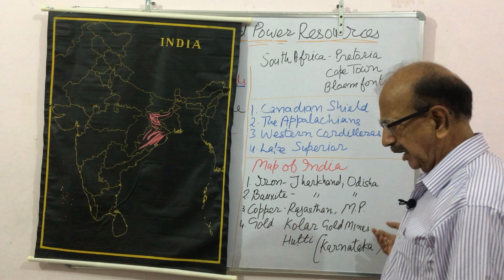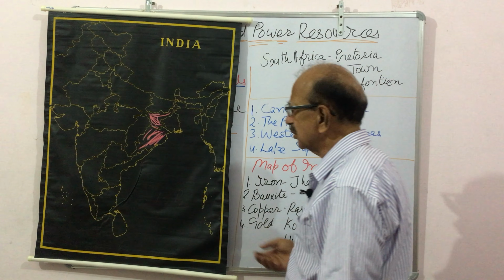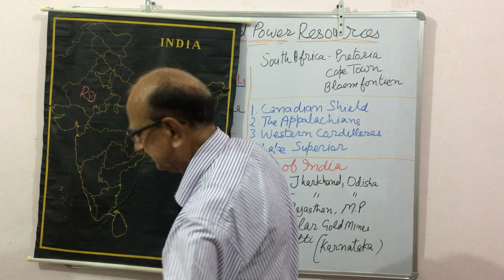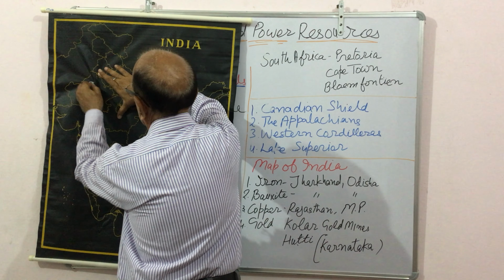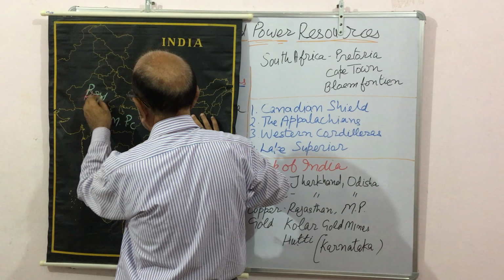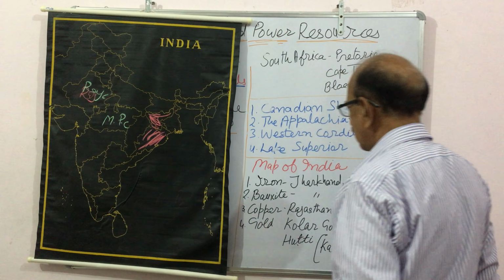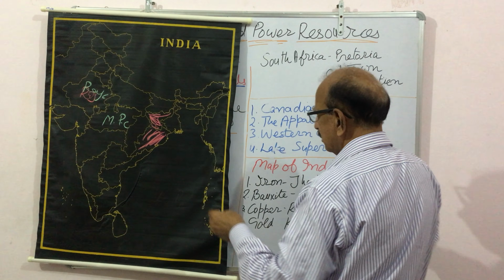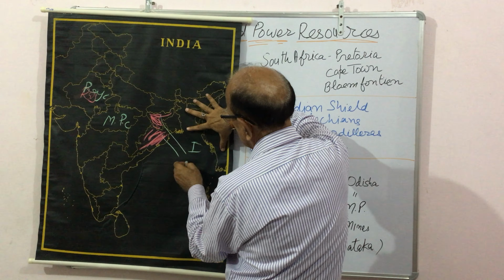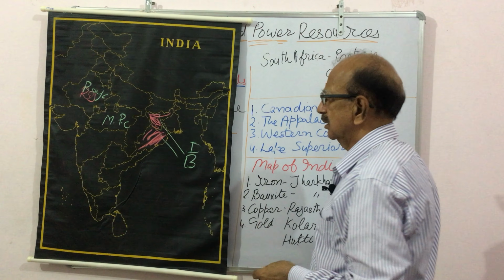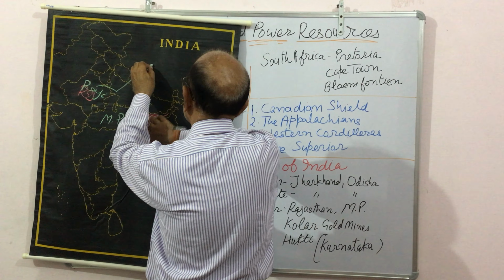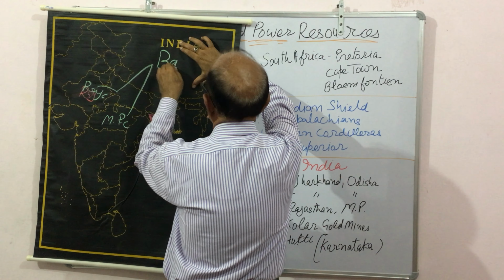Then copper: Rajasthan and MP, that is Madhya Pradesh. This is Rajasthan, and Madhya Pradesh, MP, for copper. So we have shown these 2 states for iron and bauxite, and Rajasthan and Madhya Pradesh for copper.